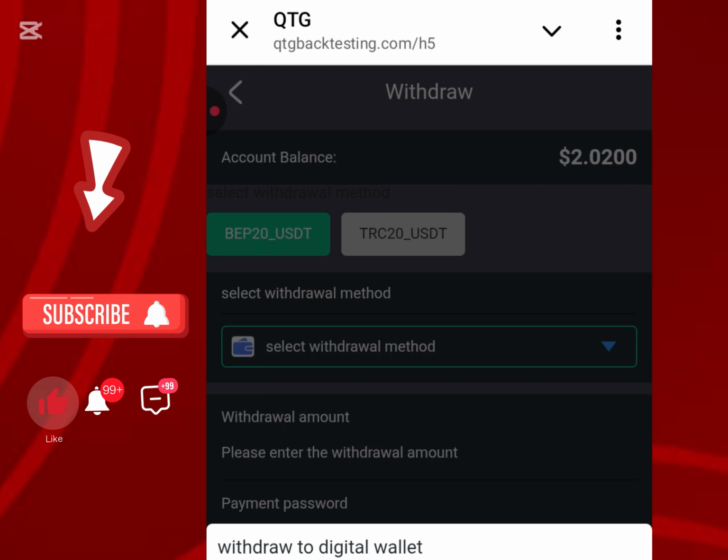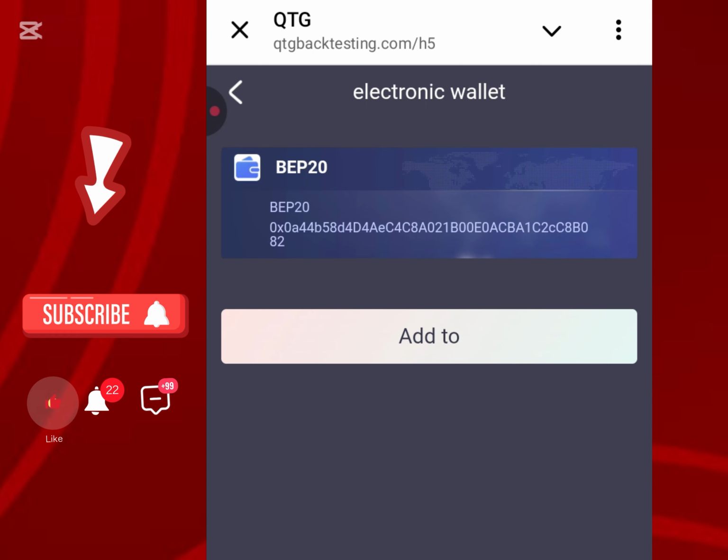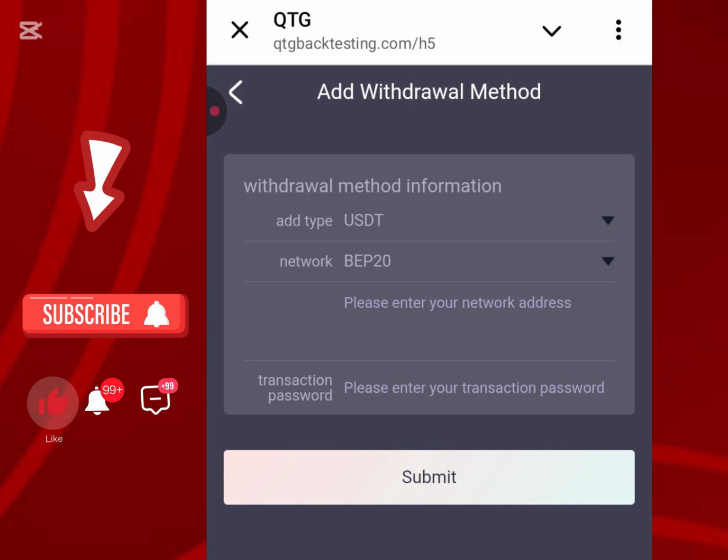For me, I've already chosen a network address which is USDT BEP20. So all you need to do is to go down to your wallet and then you copy the BEP20 network address and then you come here and click on add to wallet. So if you are doing this and you are listening to my video, you are going to understand. So if I click on add to wallet, I click on add to, you can see there is available BEP20. If I click on this icon, there is a TRC20 network address, but I urge you to make use of BEP20 because it's actually faster.